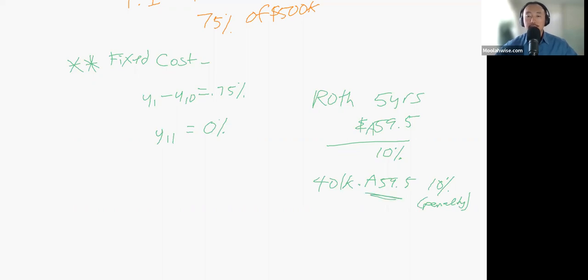Where are you going to get this money? In the IUL, there's no age limit. You just have to pay 0.75%. Think of this as a fee that they're charging you from year 1 to year 10. And once you pay the fee, you could use it for anything. So as you can see, this neutralizes the fixed costs.